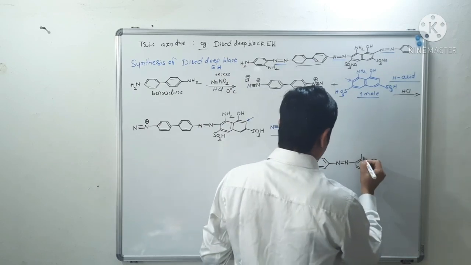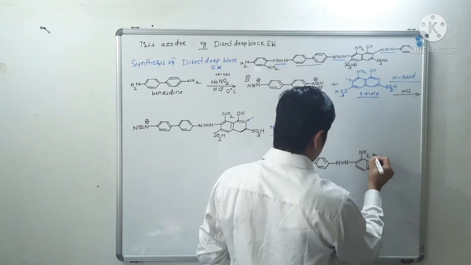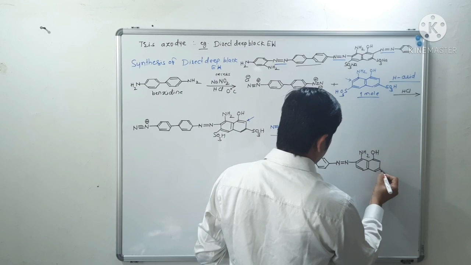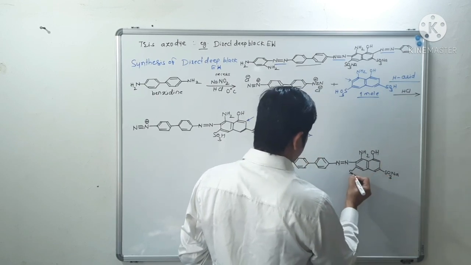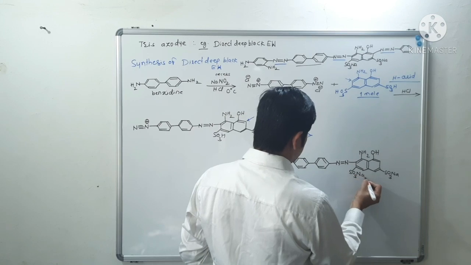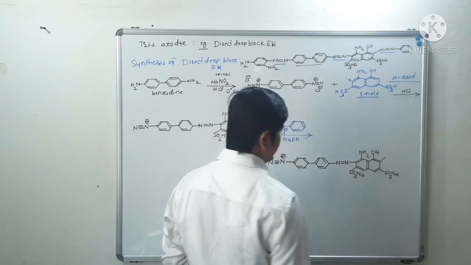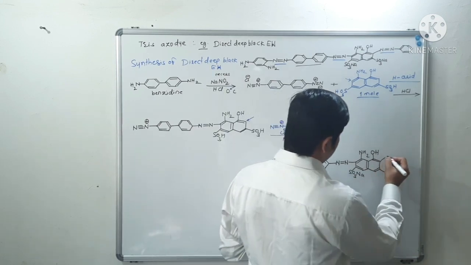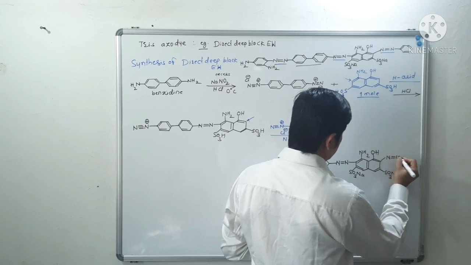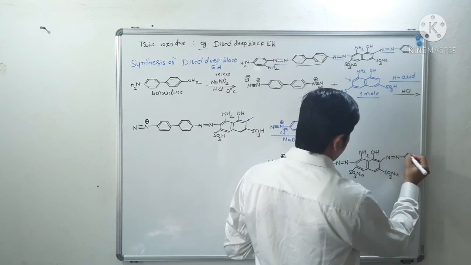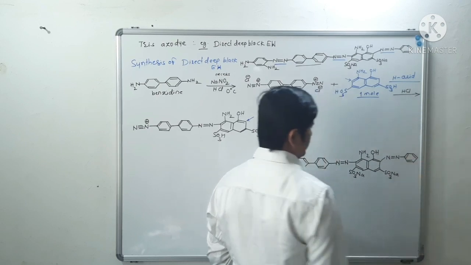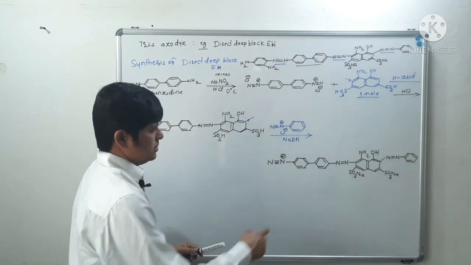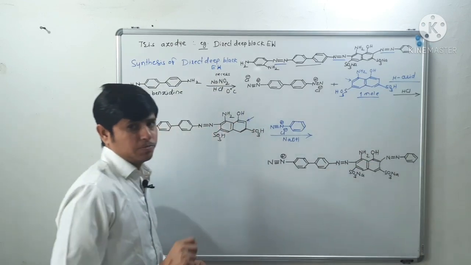So you will have NH2 here, and a hydroxyl here. Now the SO3H group got converted into SO3Na, that is the sodium salt of sulfonic acid. Now you have to write here N double bond N and phenyl ring. So we have introduced two azo groups in this structure.